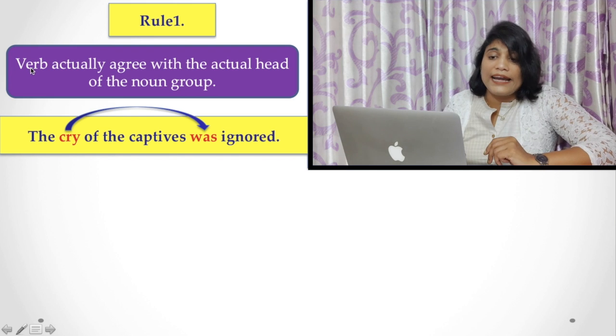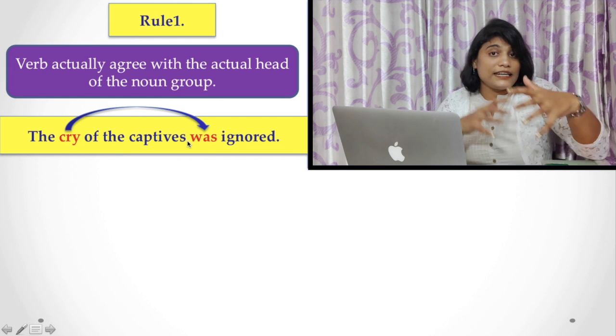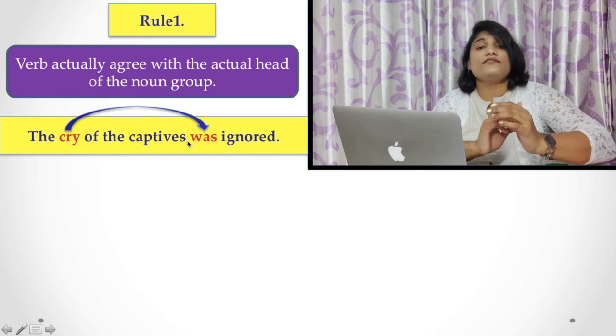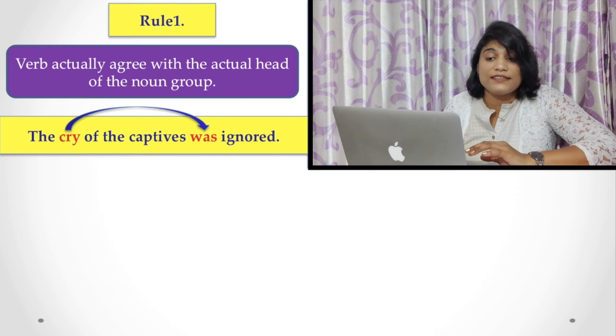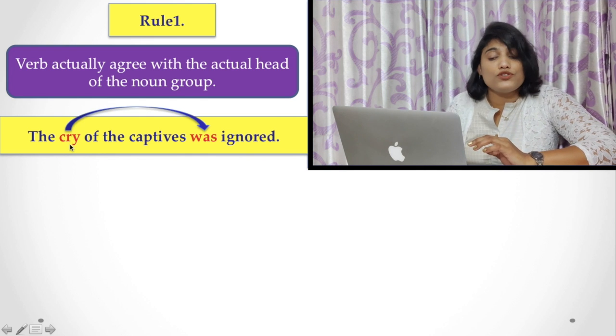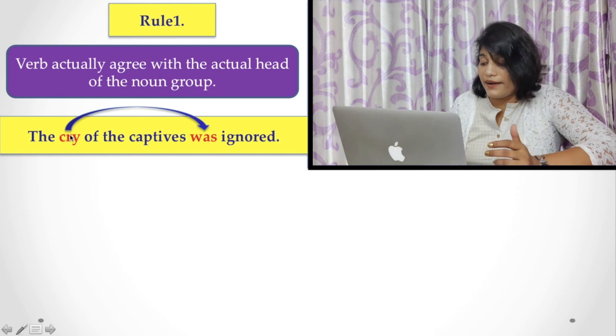The rule is that the verb agrees with the actual head of the noun group, because "of the captives" is the prepositional phrase which is intervening, placed in between the real subject and the verb. The real subject is the noun "cry", so you have to choose the verb according to the head noun. Here the cry is the head noun.